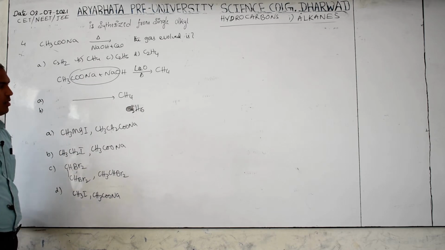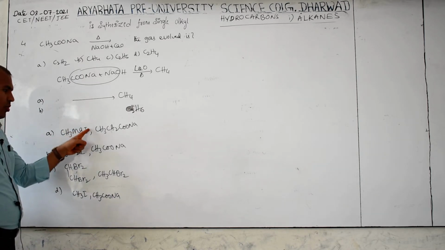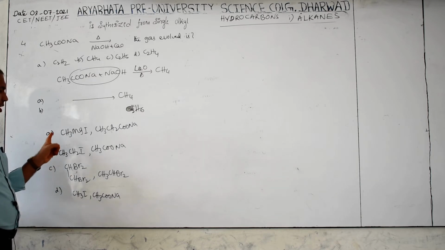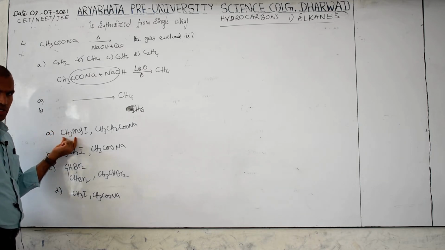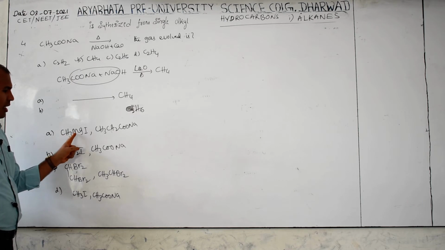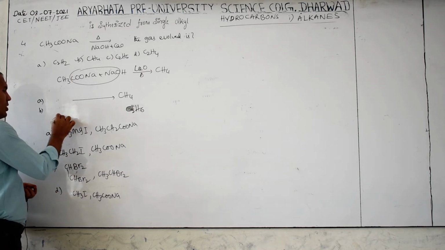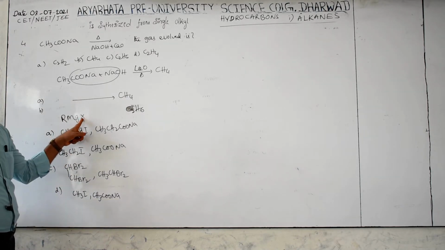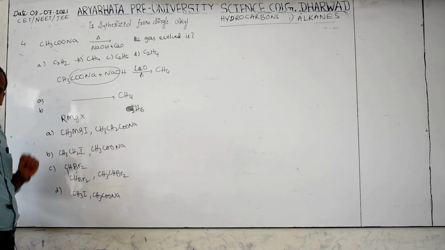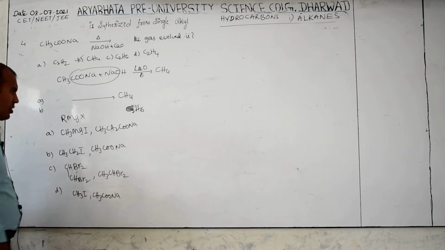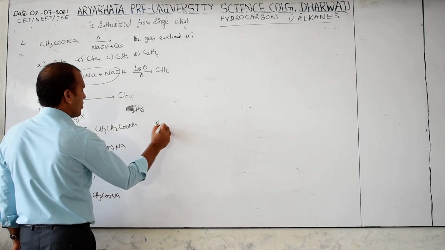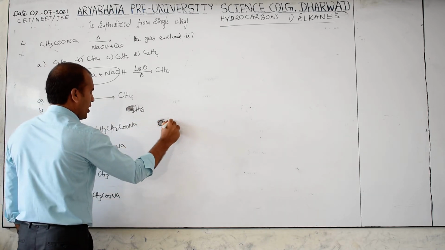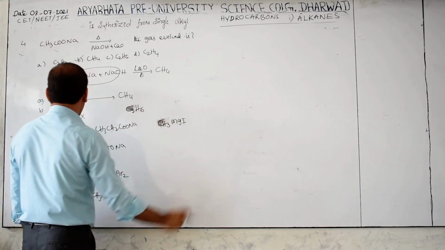Now, in this, I think a first year student may not know, but those who have completed second year know that this is a Grignard reagent. CH3MgI. A Grignard reagent is represented as RMgX, where X may be chlorine, bromine, iodine, or any group. Whatever is given here, that is the right one: CH3MgI.